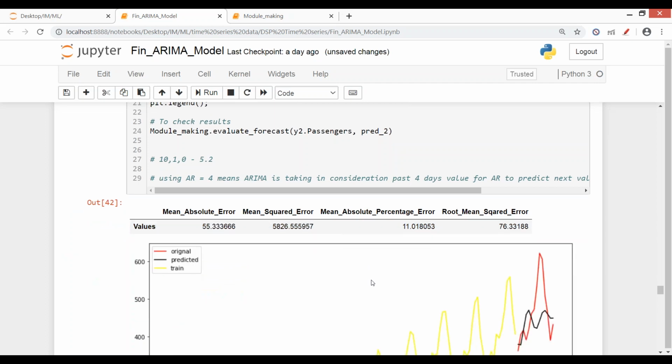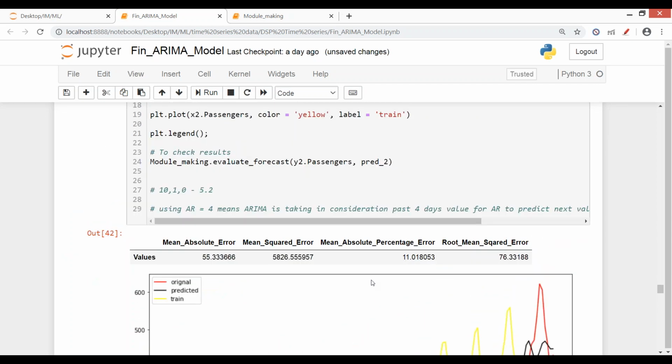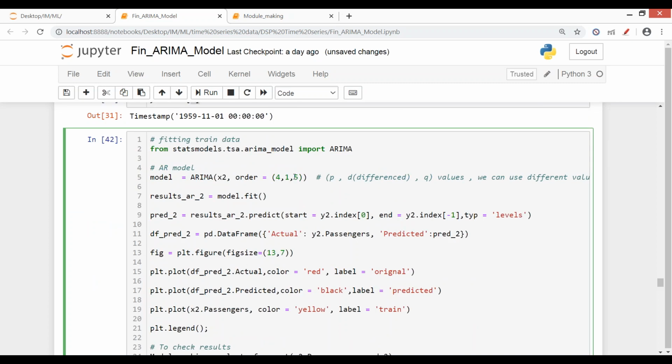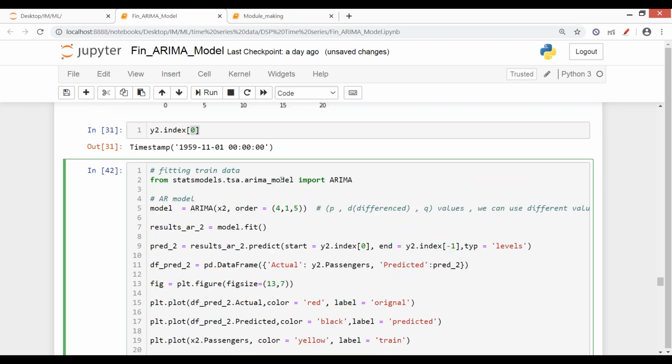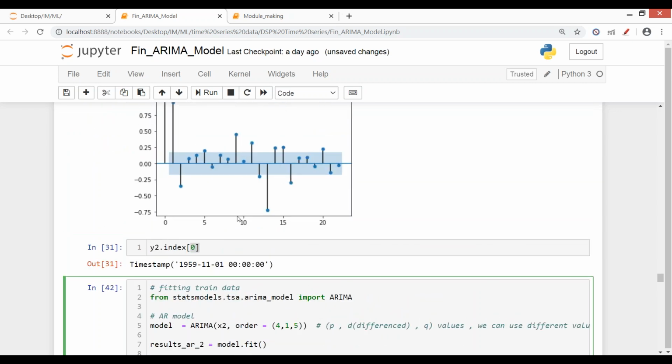The MAPE is increased. With higher values of MA, our model is not converging. It's giving an error: it did not converge, it's not stationary. So we have to go below these values. Above these, the model is not accepting. For this PACF, we can try with these values.